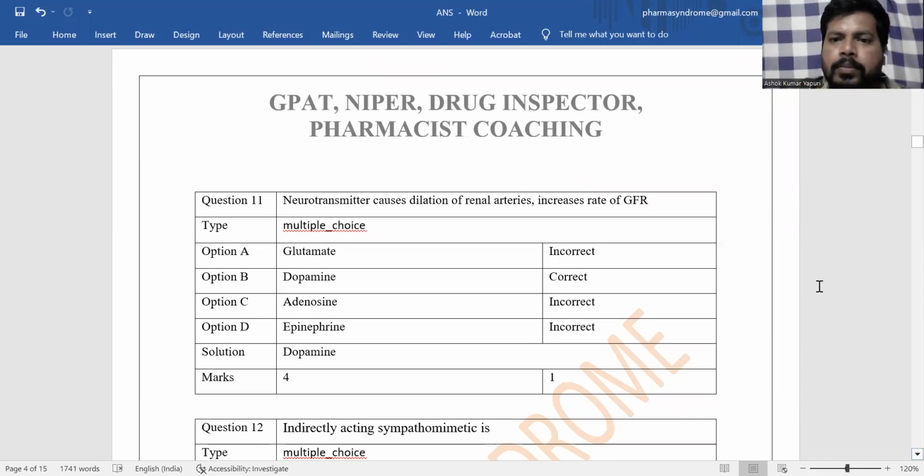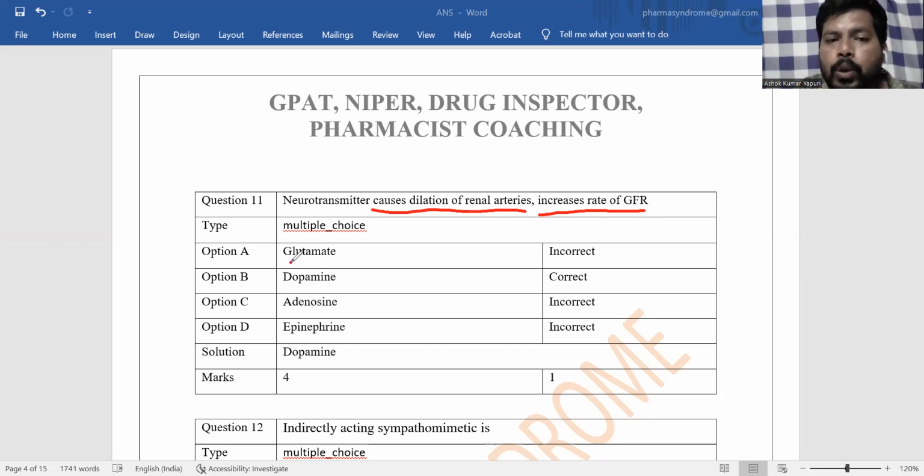Next question. Which neurotransmitter causes dilation of renal arteries and increases rate of glomerular filtration? So, if renal arteries are dilated, blood flow to the kidney increases. If blood flow to the kidney increases, glomerular filtration rate increases. The same function can be performed by prostaglandins also. And here, what is the neurotransmitter that causes dilation of renal arteries as well as increased glomerular filtration rate?